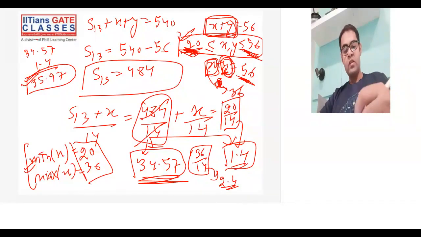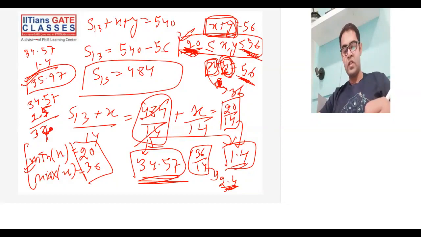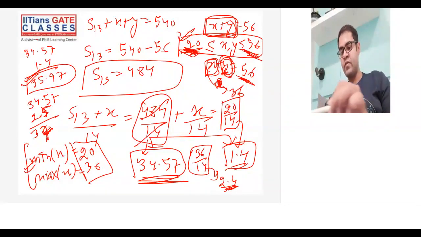And what is the maximum value of the average that you can get? Maximum value is 36 by 14, that is 2.4 plus 34.57. So this becomes around 36.57, maybe around 2.5, something like this. So this crosses actually 37. Let me just calculate what exactly 36 by 14 is.